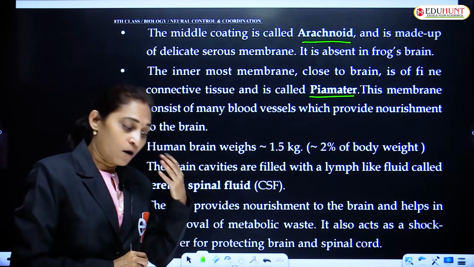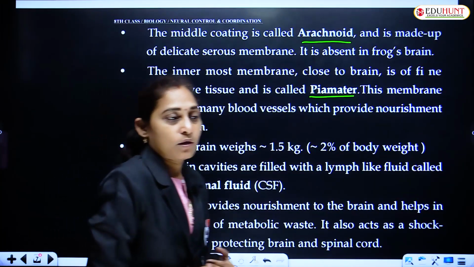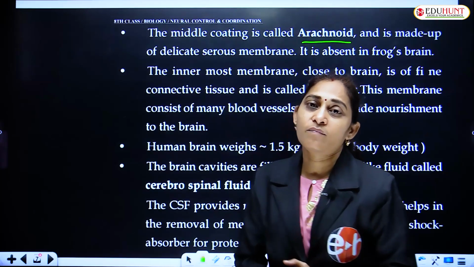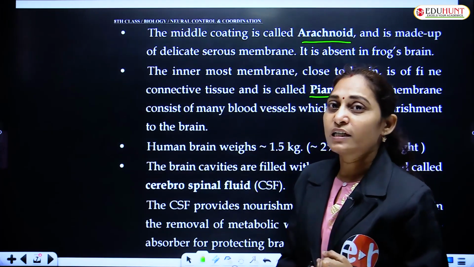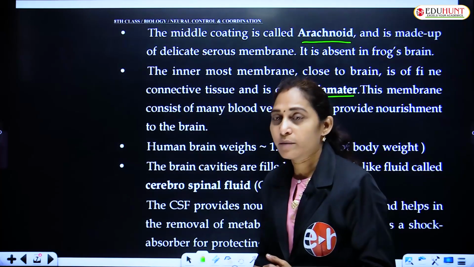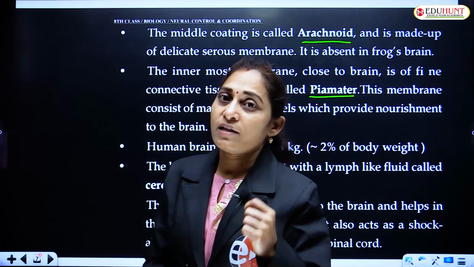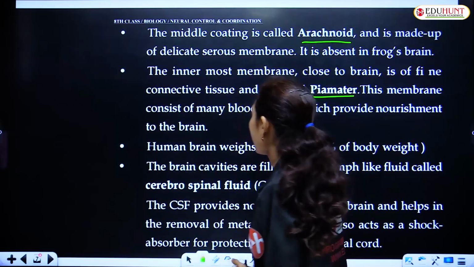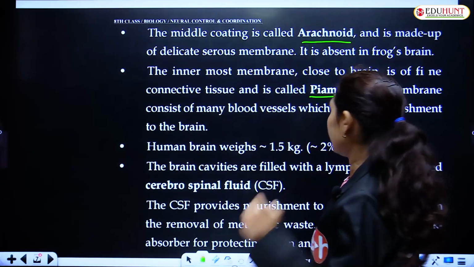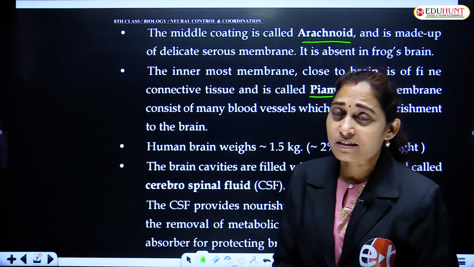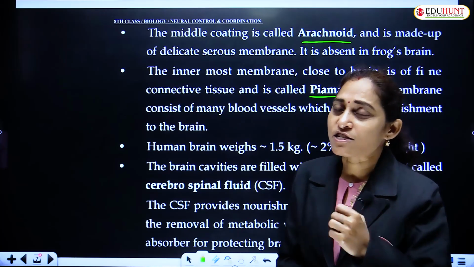Just like the outer meninges are fibrous connective tissue, the inner layer, that is the third meninx, is also made up of connective tissue, but here it is very fine connective tissue, and it is provided with blood vessels.